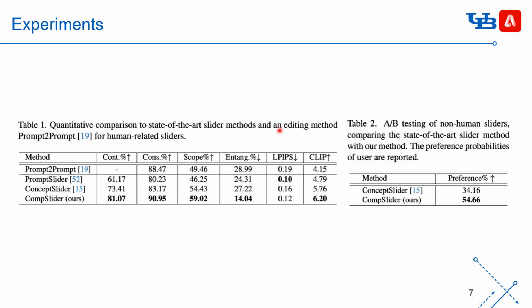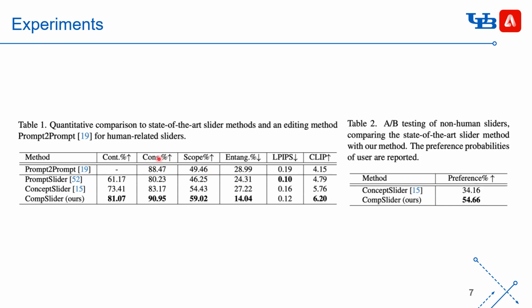Continuity checks whether higher slider values consistently lead to stronger classifier scores for the target attributes. This measures how precisely each slider control is attributed. The second is scope, which measures the adjustment range of a slider, computed as the difference between the maximum and minimum classifier scores.